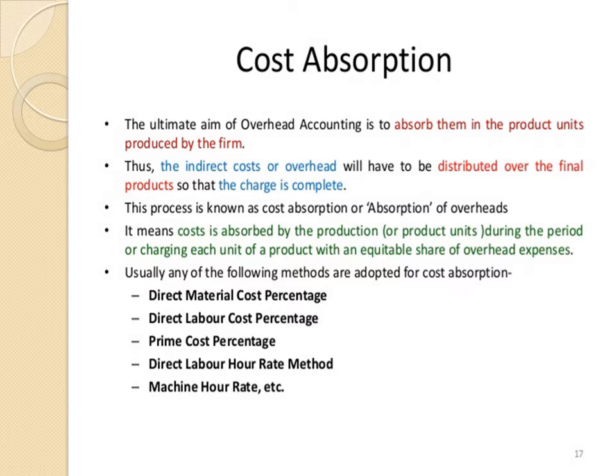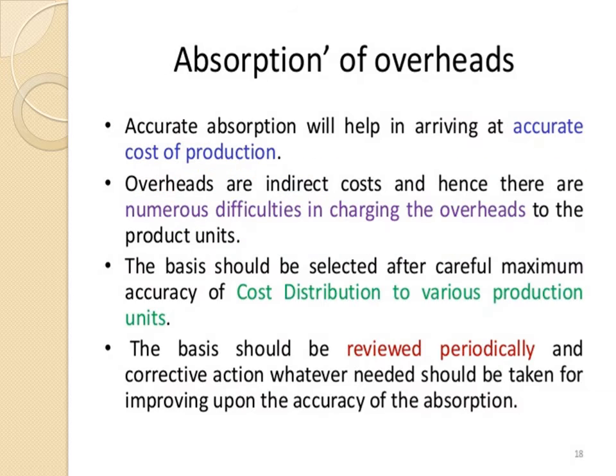So when we are saying overhead absorption, firstly the allocation is done, and then after allocation, apportionment and reapportionment of overheads to production departments, these overheads are charged to cost units.